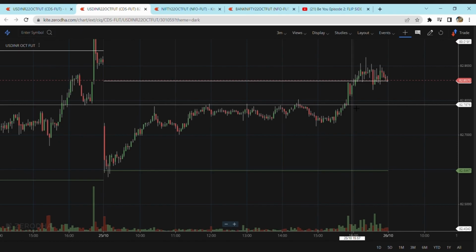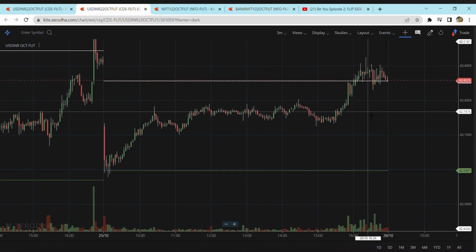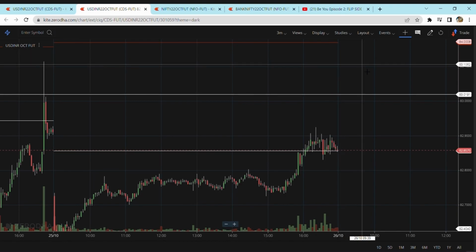The USD INR pair closed at approximately 82.8575, and it has just been in an uptrend. So we can expect this to go even higher tomorrow. We can see USD INR touching 83. My first target on the upside would be 83, and a little more, 83.16. On the downside, my target would be 82.59.